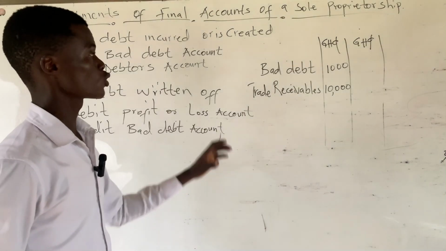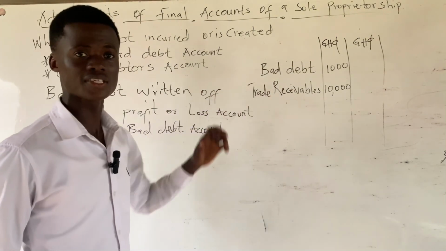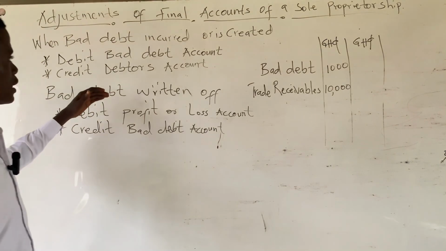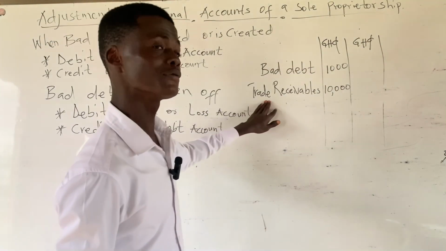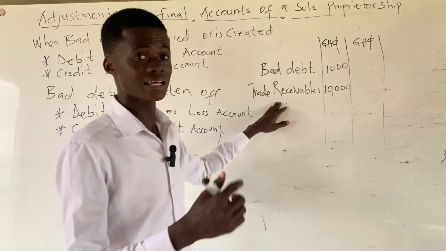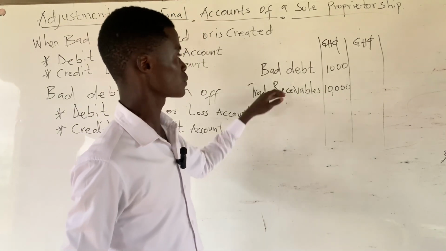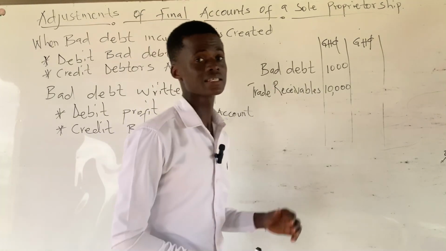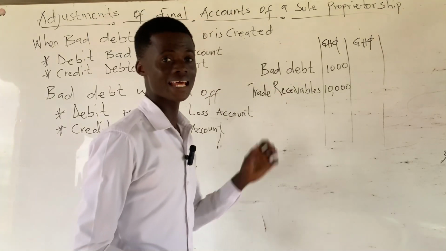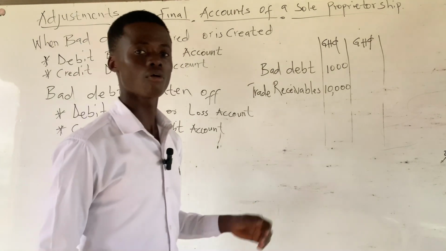So there is no need to subtract this bad debt again from the trade receivables figure, because the first double entry of bad debt is you credit the debtors account. So this debtors or trade receivables figure here is the adjusted or the final figure after we've subtracted the bad debt figure from it. So the treatment of this bad debt on the trial balance is that it will be added to indirect expenses in our trading profit or loss account.